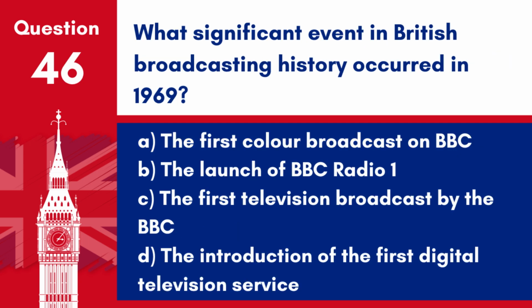Question 46. What significant event in British broadcasting history occurred in 1969? A. The first colour broadcast on BBC. B. The launch of BBC Radio 1. C. The first television broadcast by the BBC. D. The introduction of the first digital television service. Answer. A. The first colour broadcast on BBC. In 1969, the BBC aired its first colour broadcast.